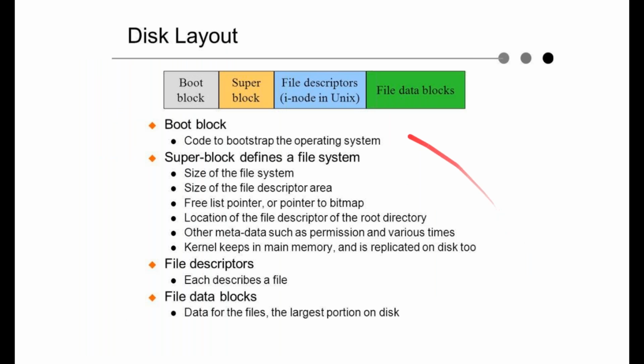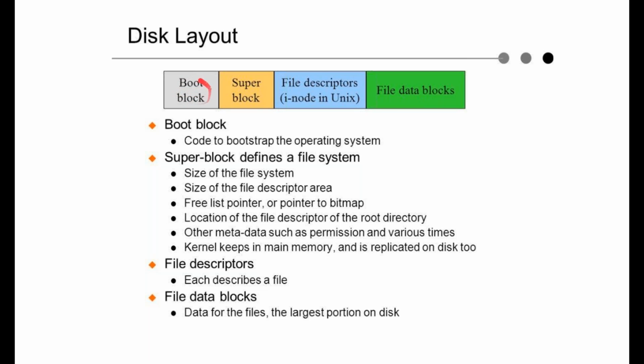So disk layout is nothing but a boot block. Your block number 1 has a boot block. Everything consists of your booting information or initialization. Second is your super block that consists of all your file system. Then third block is your file descriptors that consist of all the inodes. And last one is your data block.